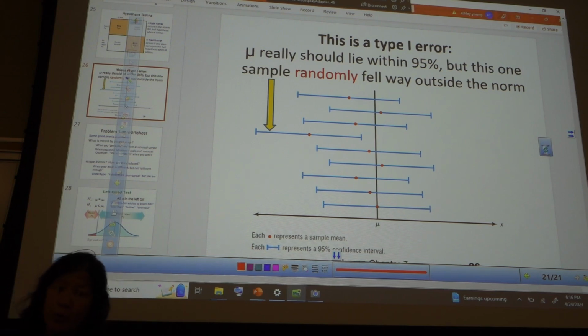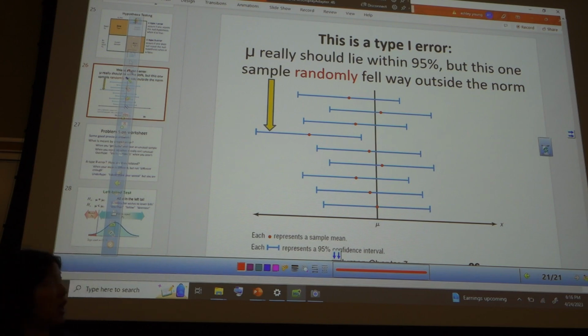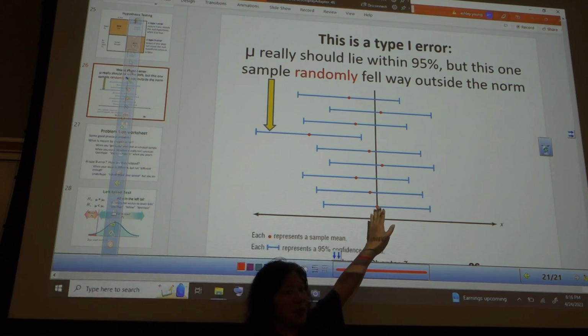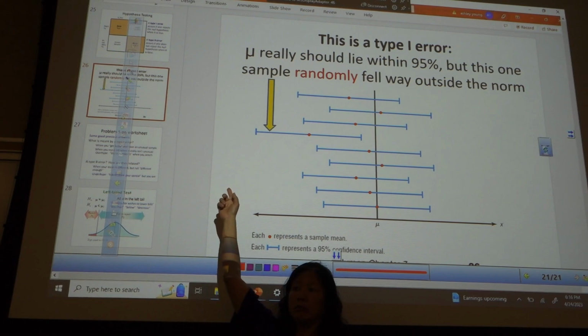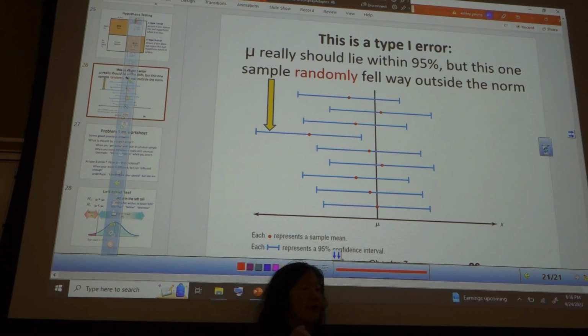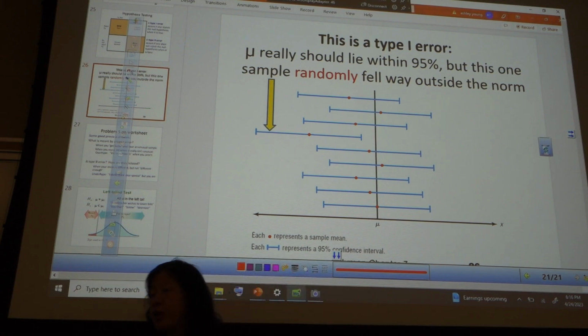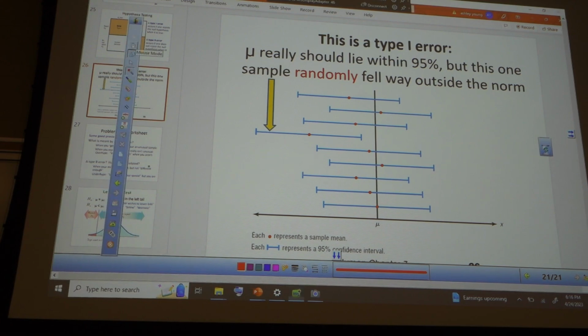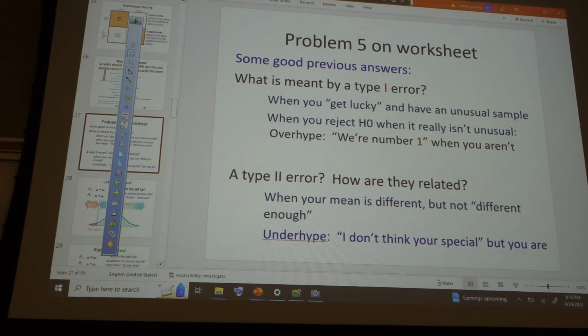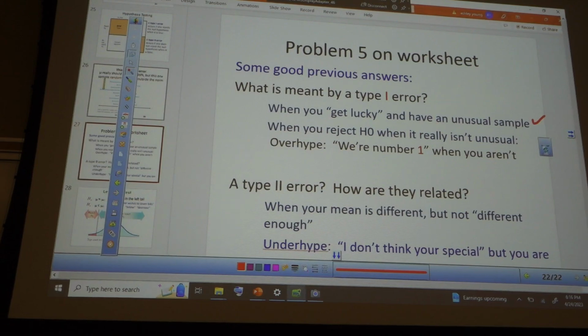Then people try to reproduce that and they can't, because it's not that the mean really is different, it's just that you got a weird result. That's going to happen alpha of the time, your significance level. So type 1 error will happen alpha of the time. It's when you get lucky and have an unusual sample.